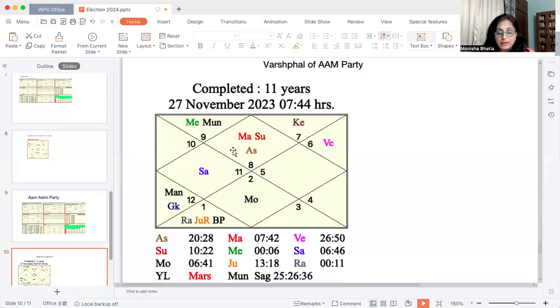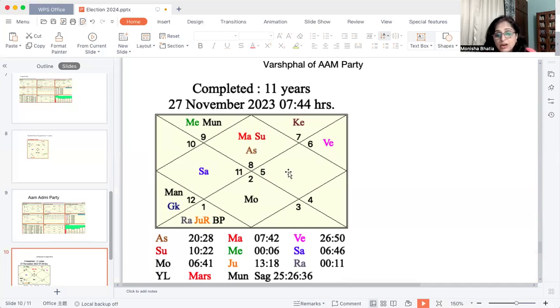Which is a very powerful thing, that the house of desire and wish fulfillment is rising in their current year chart. And the ascendant lord Mars sits in the ascendant itself, and Mars is also their year lord, and it is making a connection with the 10th lord. Isn't this a very powerful situation? So they are in a very powerful placement here.